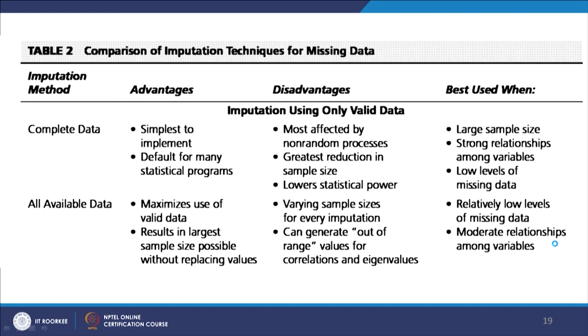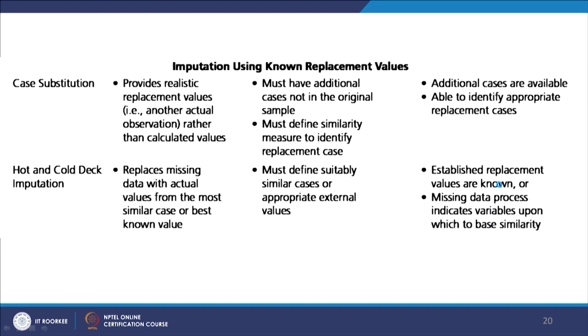So this tells you some of the advantages. When it is complete data, for example, it is simple, right, but the disadvantage is that it is most affected by non-random processes. It is best used when the sample size is large, strong relationships among variables exist, and there are low levels of missing data. So these are some of the things which you can do.